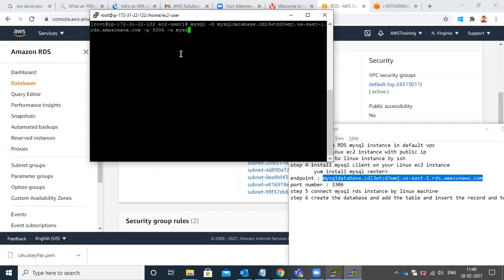MySQL database. Space -p password. When you put the port 3306, the -P should be capital, the one before. Not this one, the port number. This one. Okay.